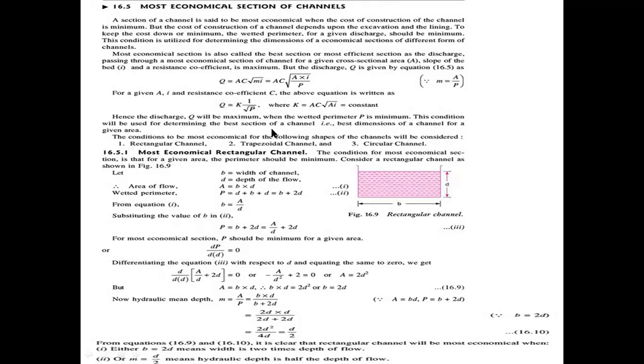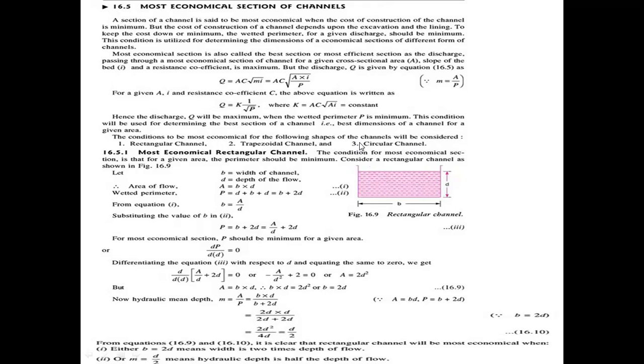For the economical construction of the channel, we need to follow some conditions. For each channel, we have some design conditions. Based on those conditions, you can construct in an economical manner with low cost, in a low budget.